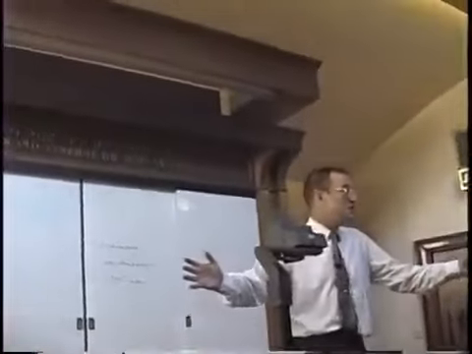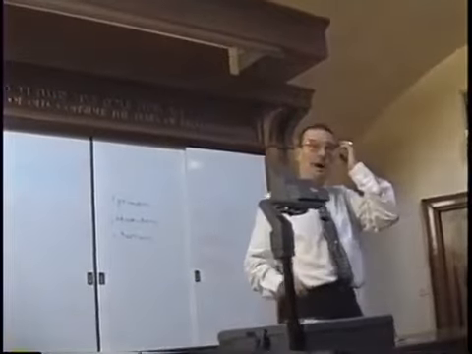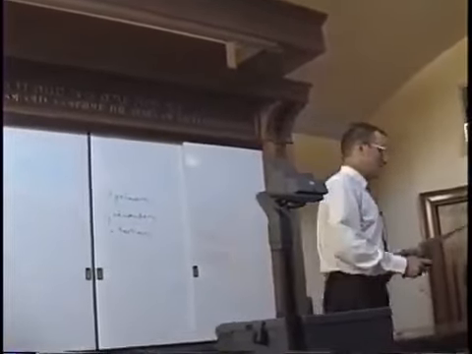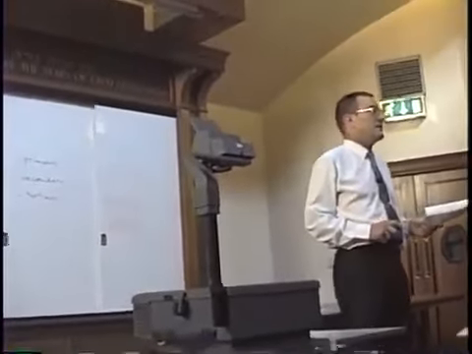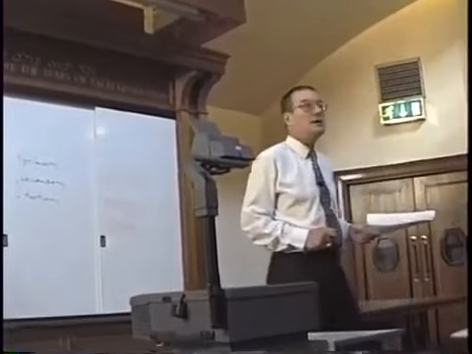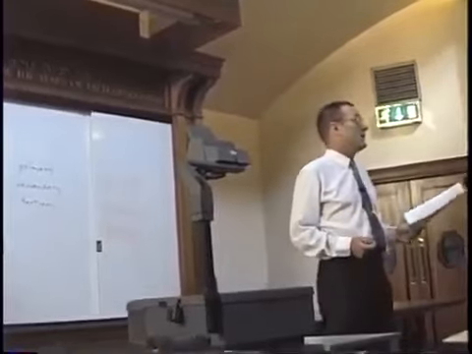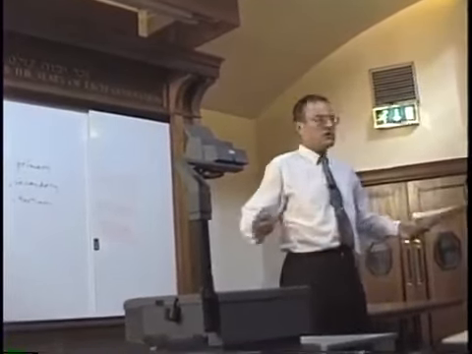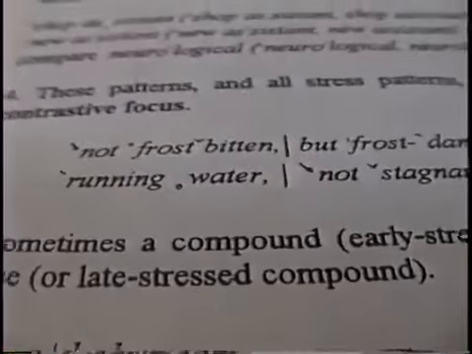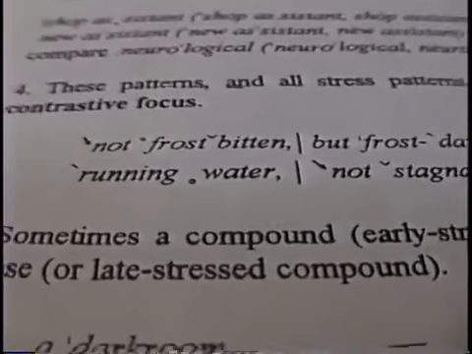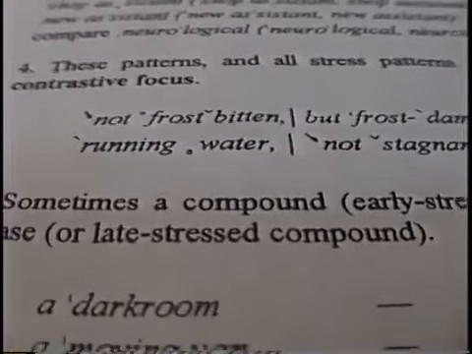Contrastive focus. If for some reason we want to draw attention to some part of our message, then we can always do so by moving the nucleus onto a different place. And this means that we can play around with these patterns and perhaps obscure the basic difference between the compound and phrase. So we say frostbitten, as we've seen, compound, nucleus on the frost. But if we wanted to make a contrast between frostbitten and frost damaged, then we can do so by shifting the nucleus onto the bitten.